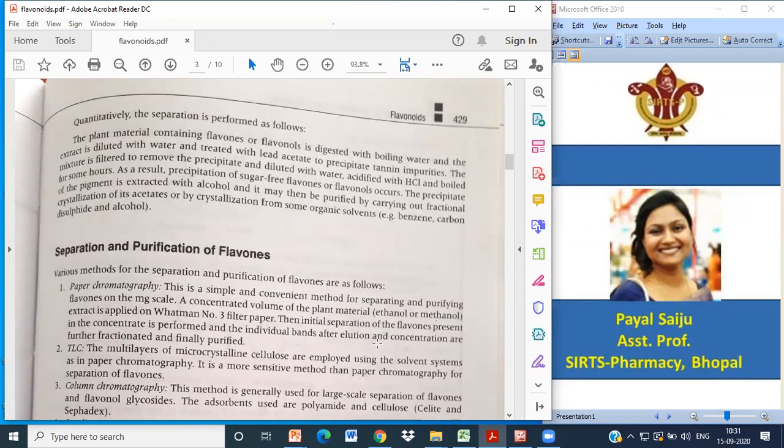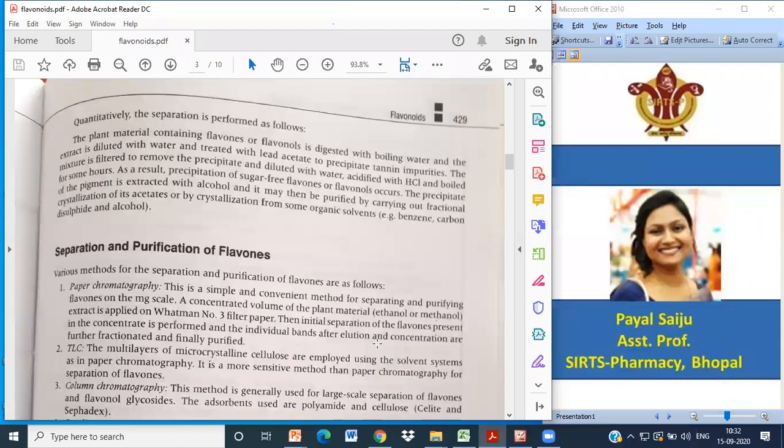The initial separation of flavonol present in the concentrate is performed, and the individual bands after elution and concentration are further fractioned and finally purified. Okay? जो initial separation है तो उसके बाद हम individual band के साथ में elution करते हैं कि अलग-अलग जो band आया उसको अलग-अलग elution methods पे लेके जाते हैं. Method मतलब उसमें उसी paper को cut करते हैं ताकि अलग-अलग separate हो जाए.